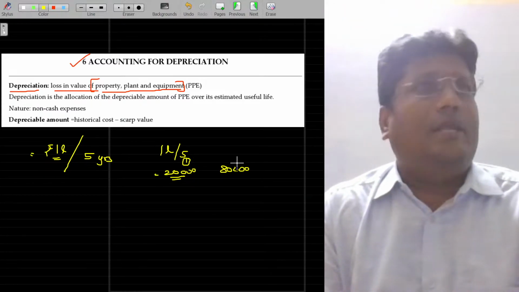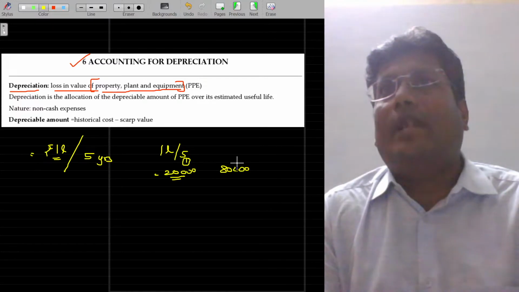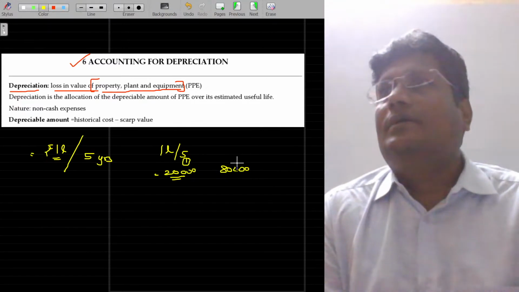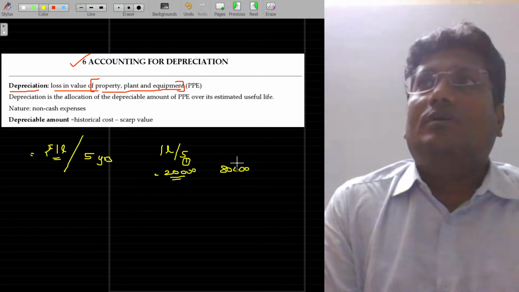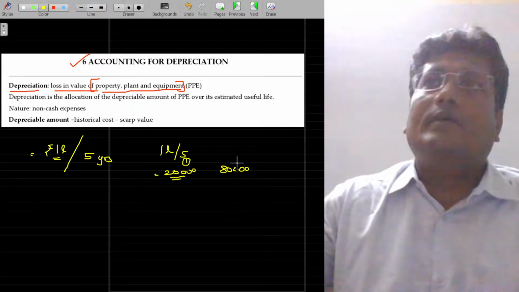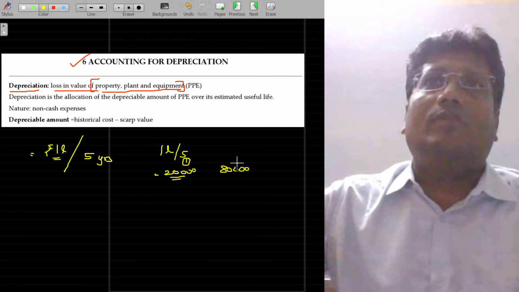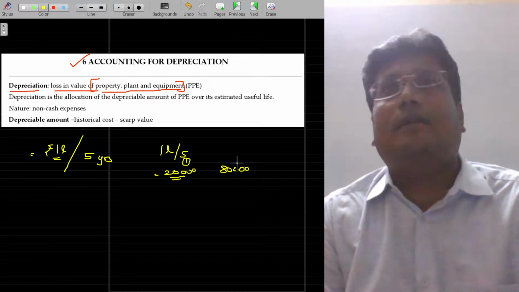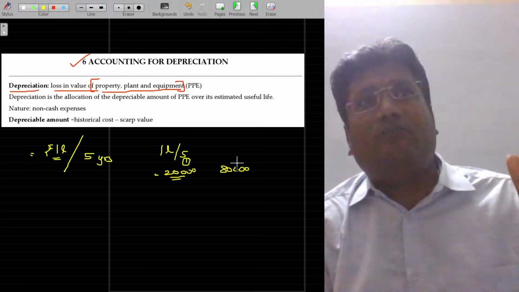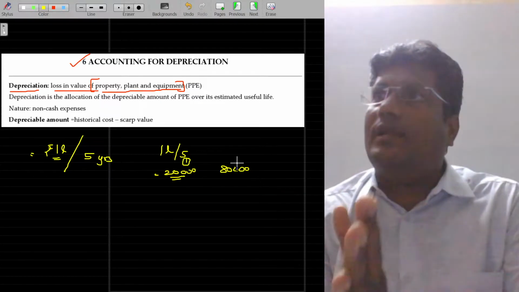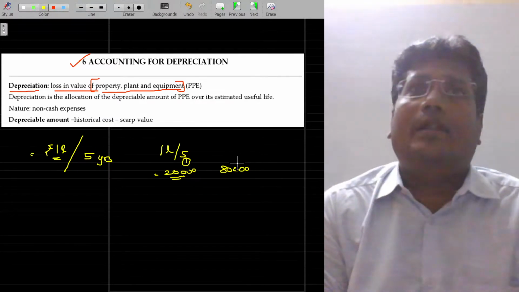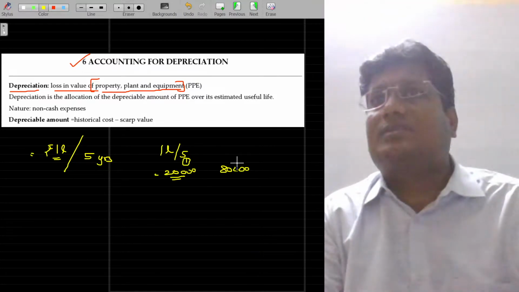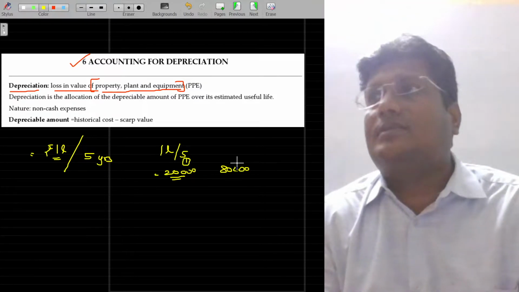But when it comes to non-current assets in general, they will have the benefit for more than one accounting year. But when it comes to current assets, within the next year, as on 31st March, from that date, within 1 year, we can enjoy the benefits. We cannot enjoy the benefits beyond that, then it's called a current asset. As on 31st March, if we can still enjoy the benefit for more than 1 year, then it's called a non-current asset. So you can understand the two classifications, current assets and non-current assets.